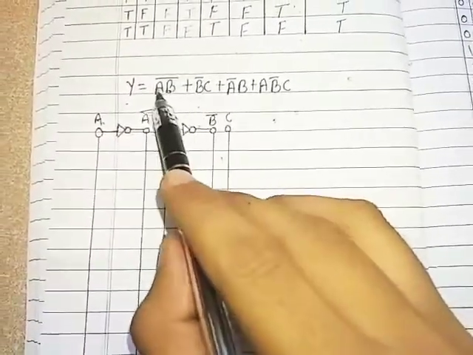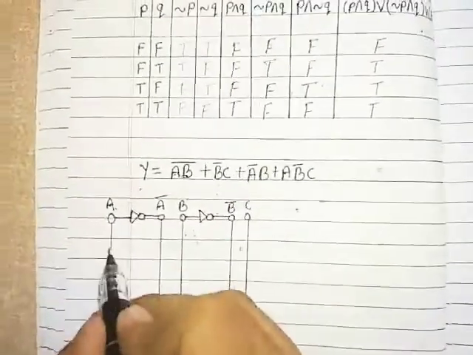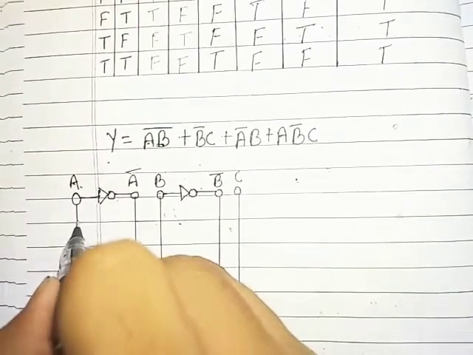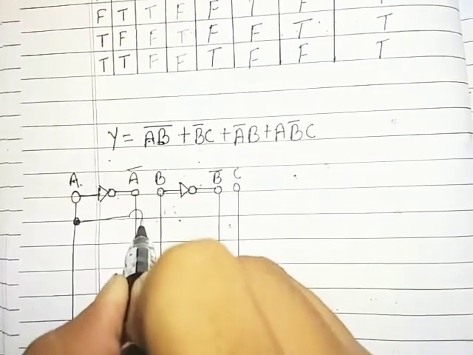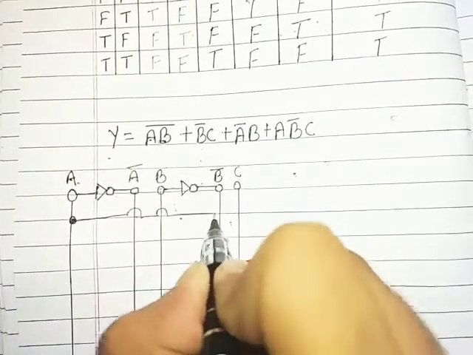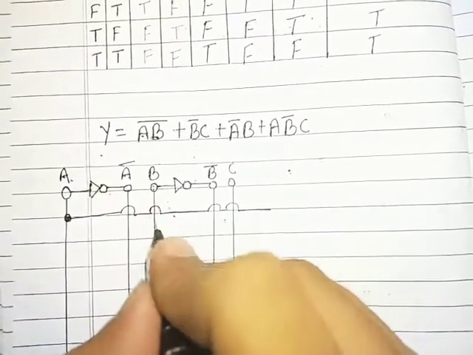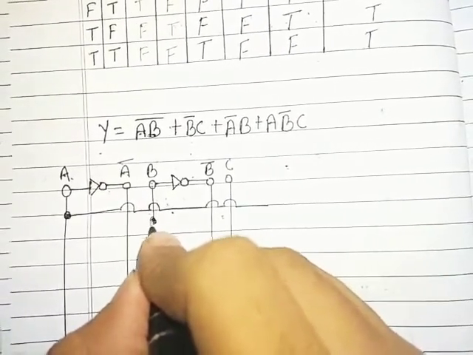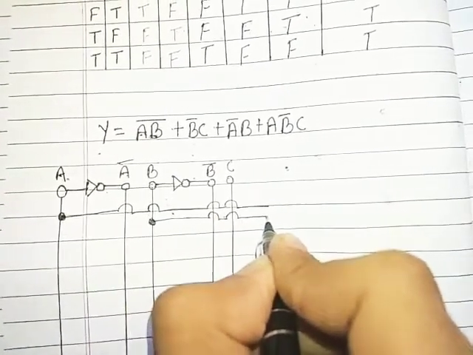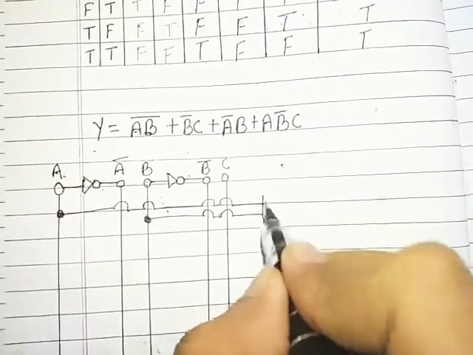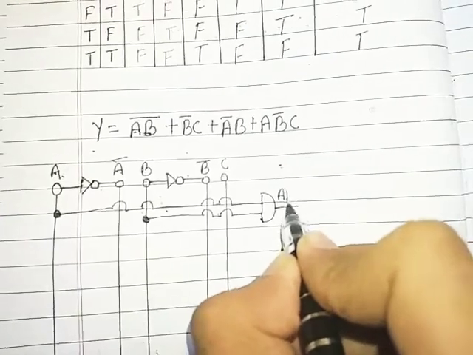Now first I require A dot B. So here is my A. Here is my B. I will pass them through an AND gate. I will get AB.